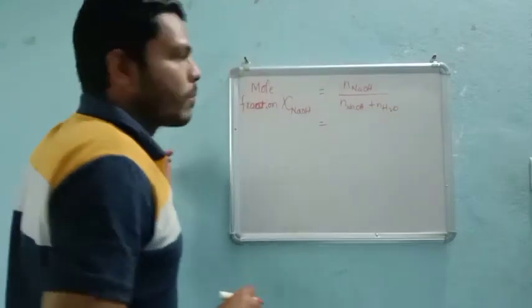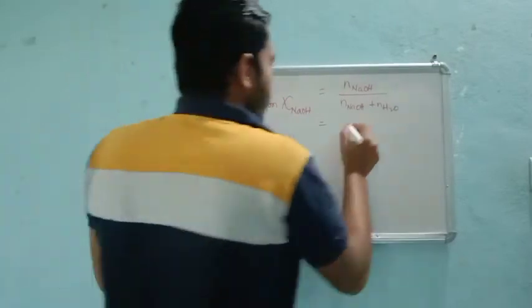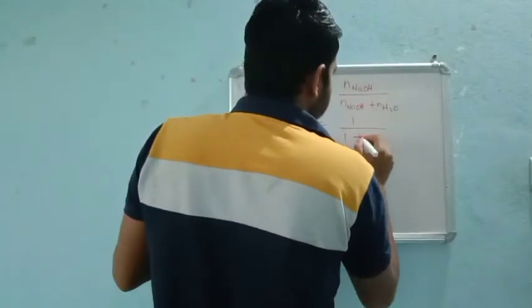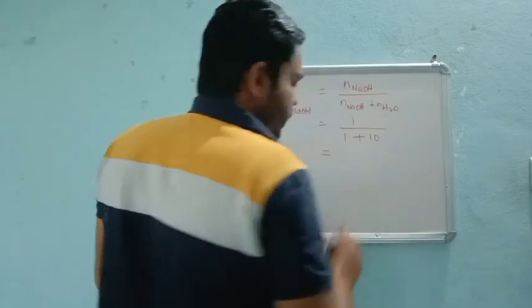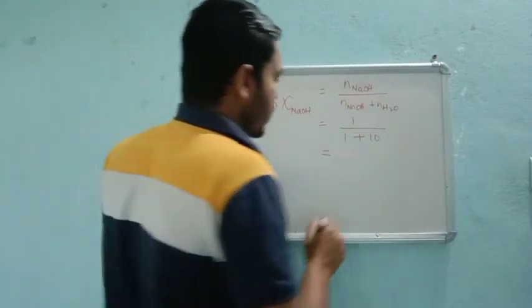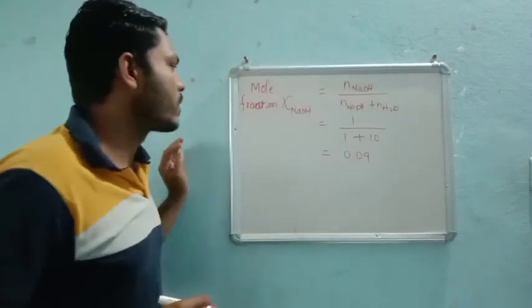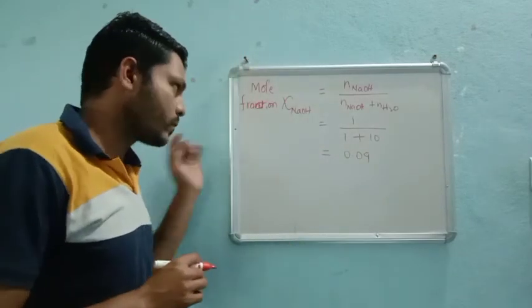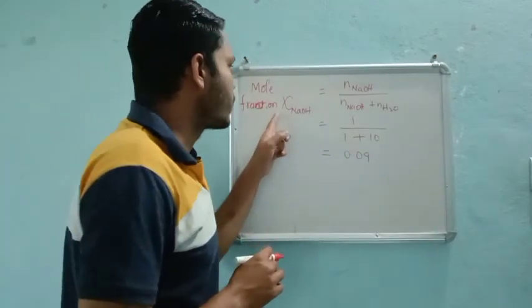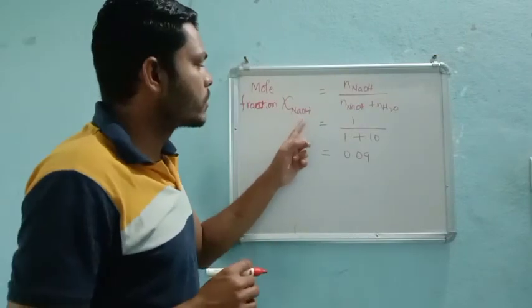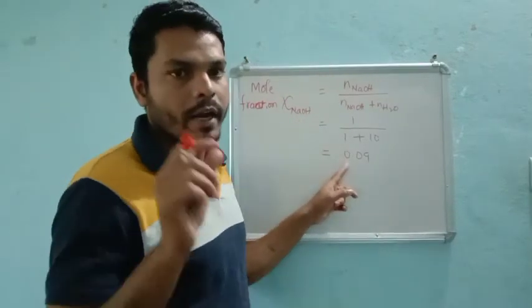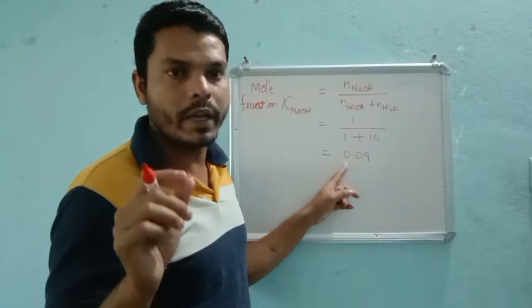The number of moles of NaOH, what we got, is 1. So divided by 1 plus 10. So 1 divided by 11, which is nothing but 0.09. So the mole fraction of NaOH is 0.09, and mole fraction doesn't have any units, right?